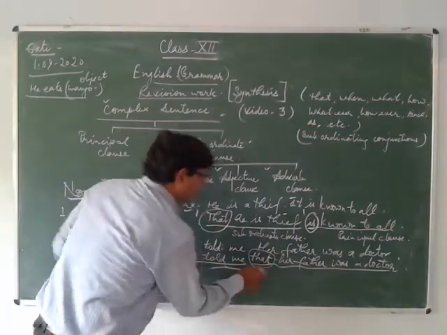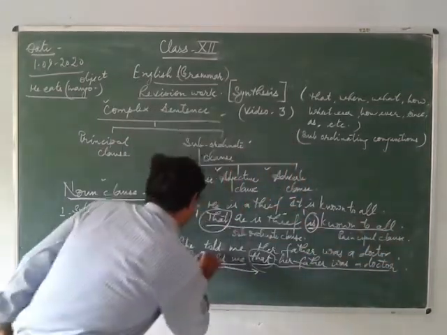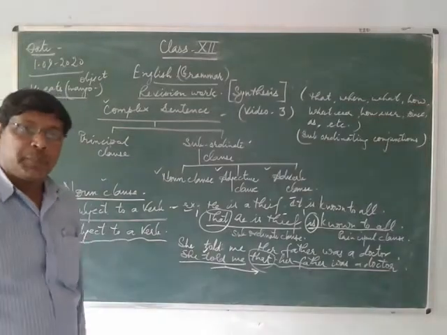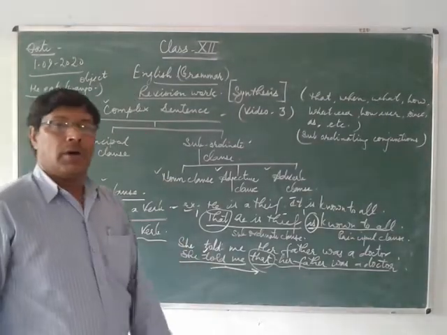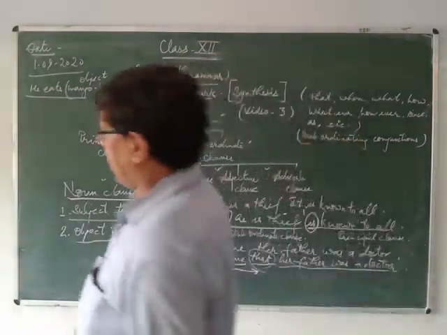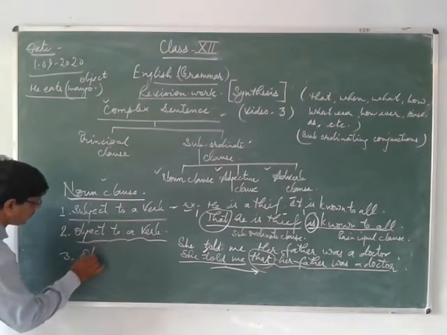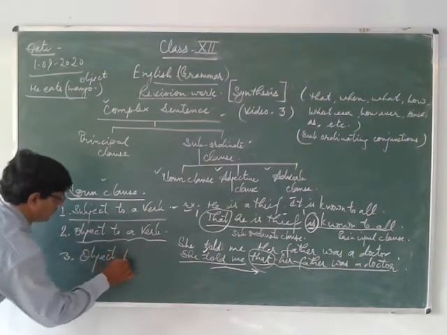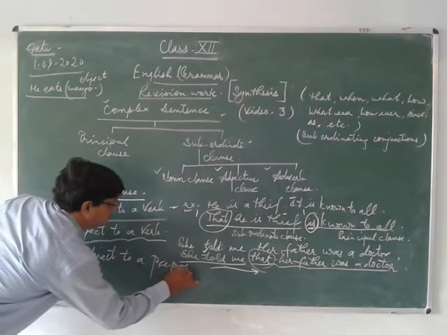So the whole clause works as an object of the verb of the principal clause. That is why it's called object to a verb. I think it's clear to all of you. Now the third one is object to a preposition.